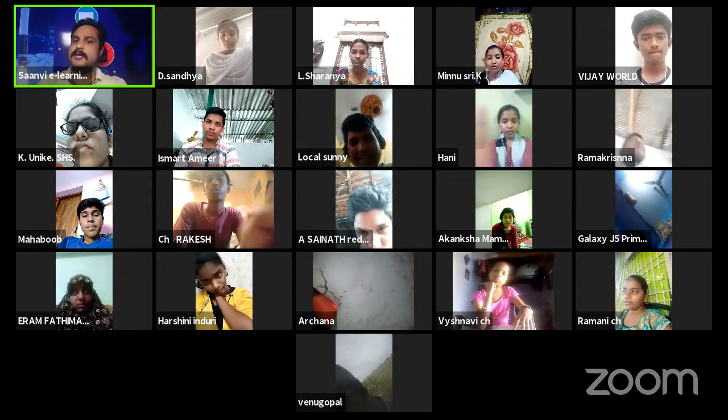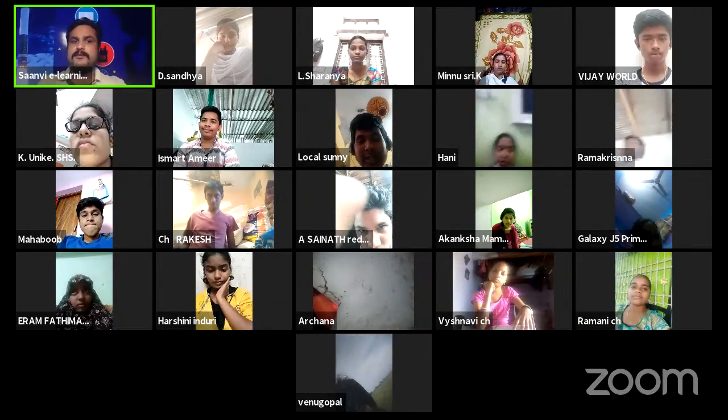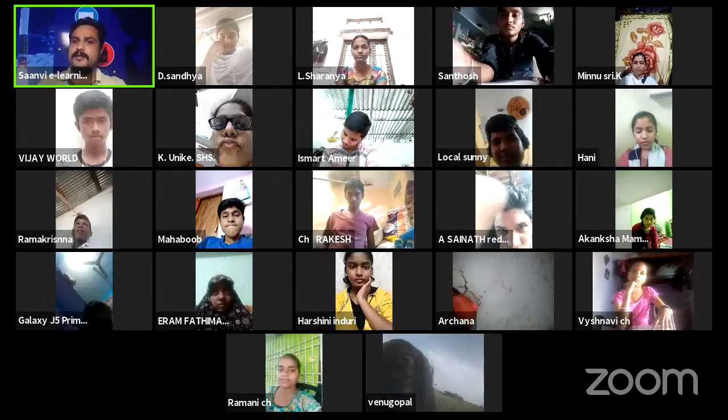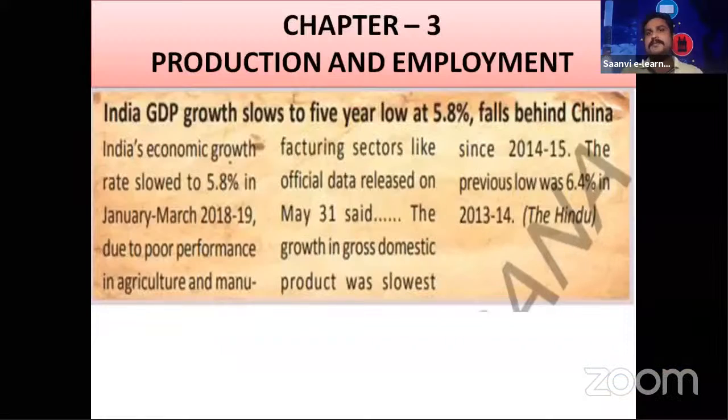Okay, now let us enter into our topic. These points you remember. You can see these terms in different places. Whenever you open the textbook, that time also you may find them, so don't get confused. Some more topics we have. I have taken a small description on GDP from a newspaper like The Hindu: India GDP growth slows to five-year low at 5.8%, falls behind China.